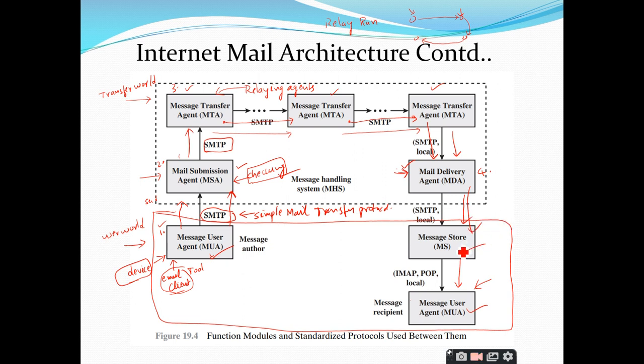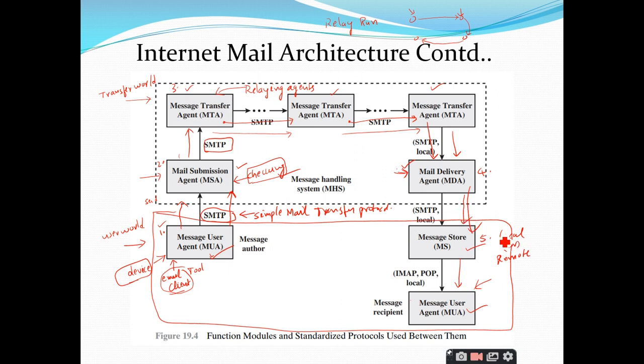MS stands for message store. And the next entity is the message store, which is going to store the mails on a long term basis, right? So it is going to store the messages whatever it has received. And this MS can either be in the local system or in a remote system, somewhere far away from the local device.